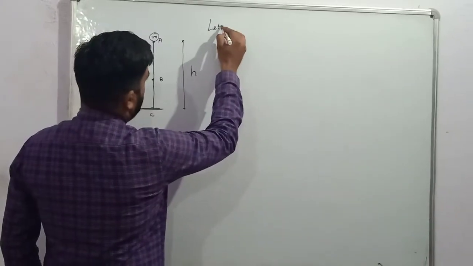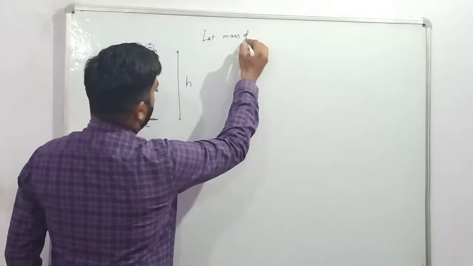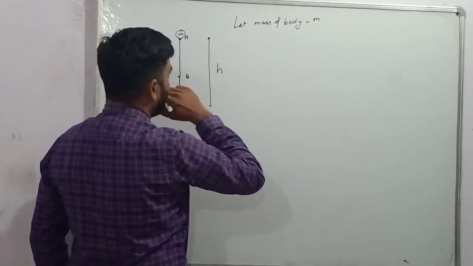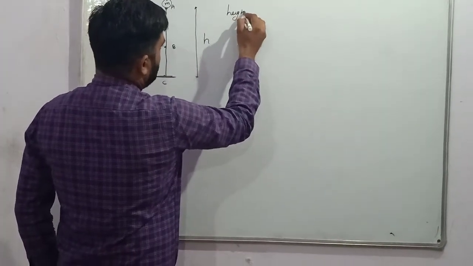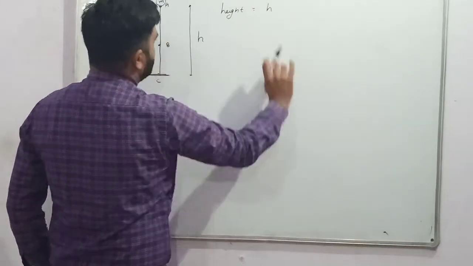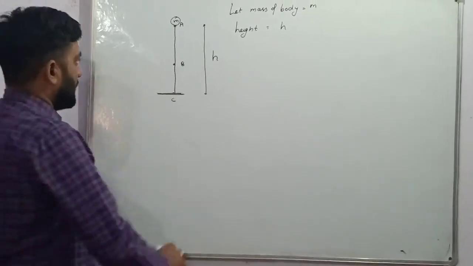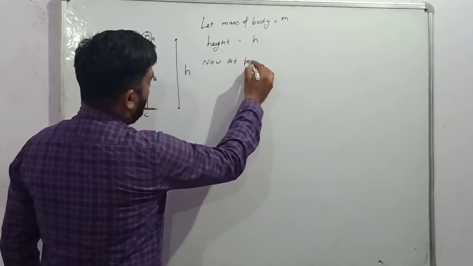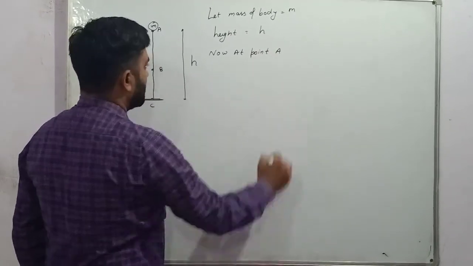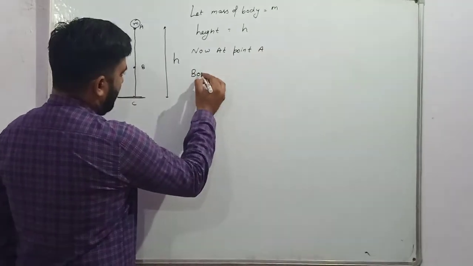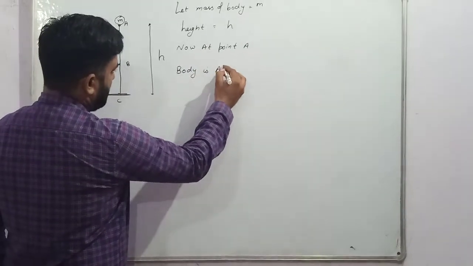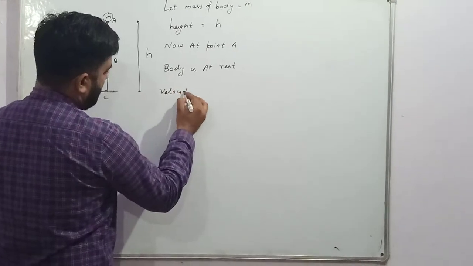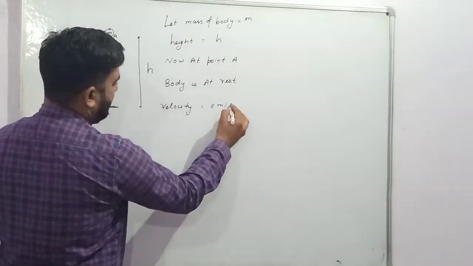Let the mass of the body be m, and the height be h. Now at point A, the body is at rest, so velocity is equal to 0 meter per second.